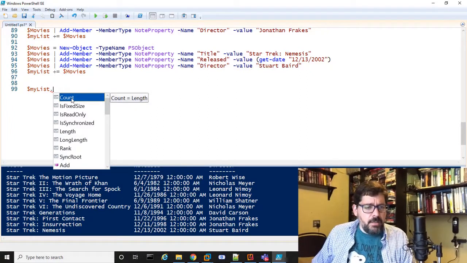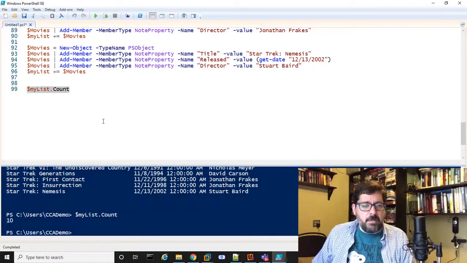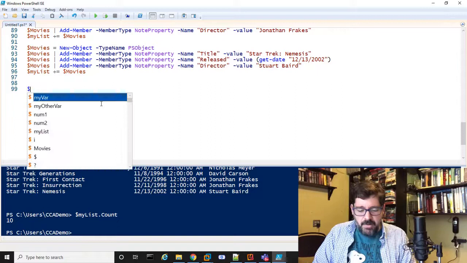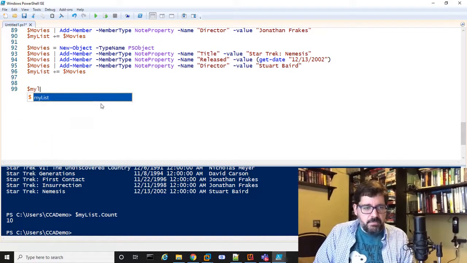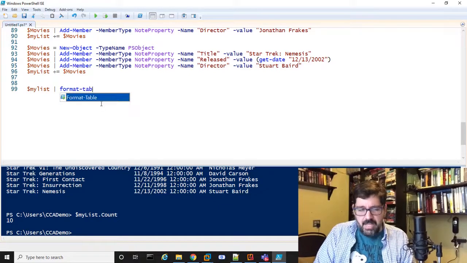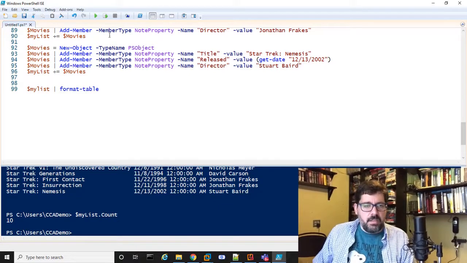So for example, I can do a count, right? That's going to tell me how many movies I have in my list. I have 10. Well, we already looked at getMember, so we know what our properties are, well, we created it anyway, right? But let's do format table, right? So my list, format table.